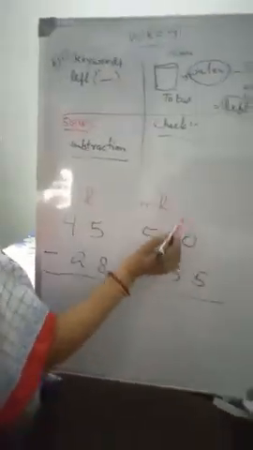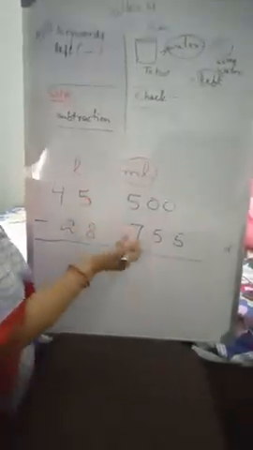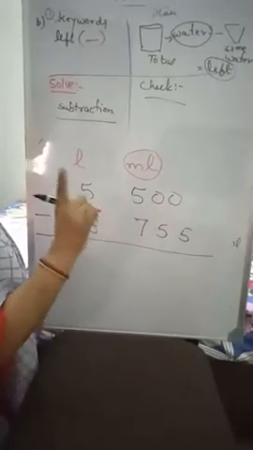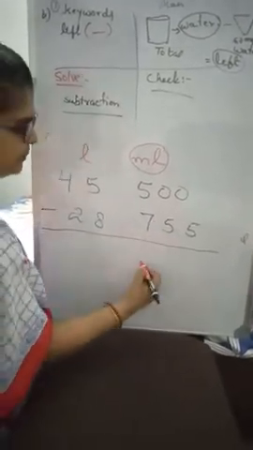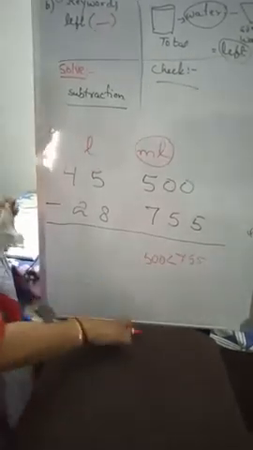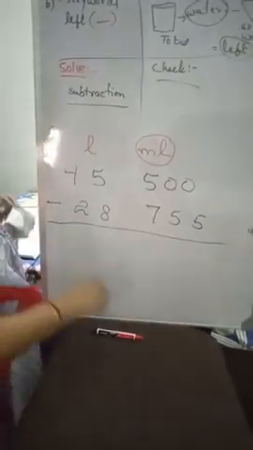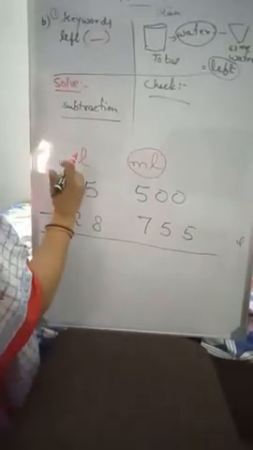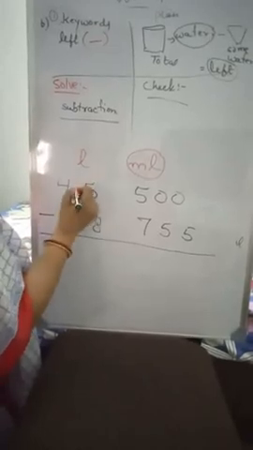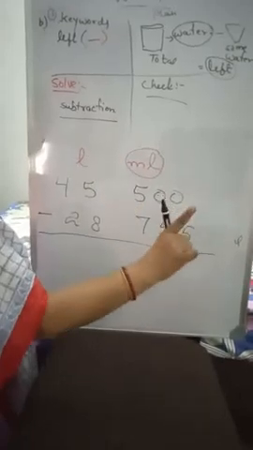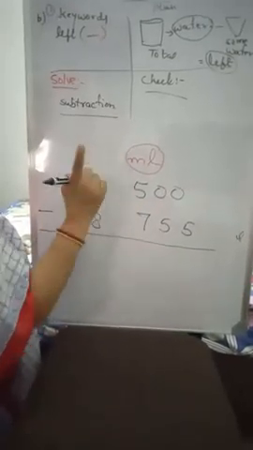Here 500, we will start subtraction from this milliliter. Here 500 is less than 755. Is the subtraction possible? No. Why? Because 500 is less than 755. So subtraction is not possible. Then what will we do? Borrow. Always remember, whenever the minuend is less, we have to borrow from the neighboring minuend. So when the milliliter is less, I have to borrow 1 liter from the liter column. So I will borrow 1 liter.